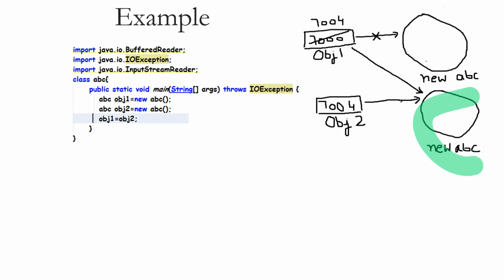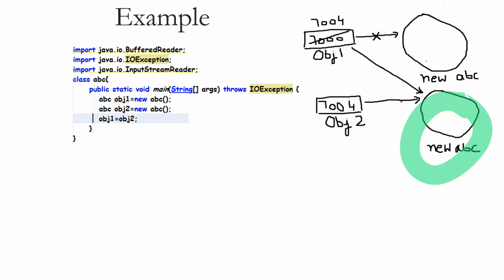Now in the third statement, I am assigning the value of obj2 to obj1. Whatever the address is present at obj2, I am assigning it to obj1. So basically you can see here 77004, which was the address of this object, is now present at this reference. Now it will start pointing to this object.